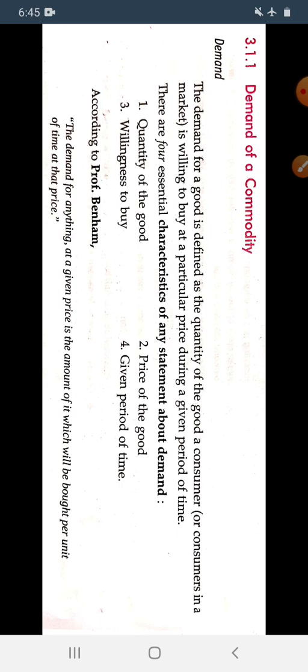It is the willingness of an individual when the price of the commodity is given, per unit of time, in which gap the consumer is purchasing that commodity. This is the definition given by Professor Benham.